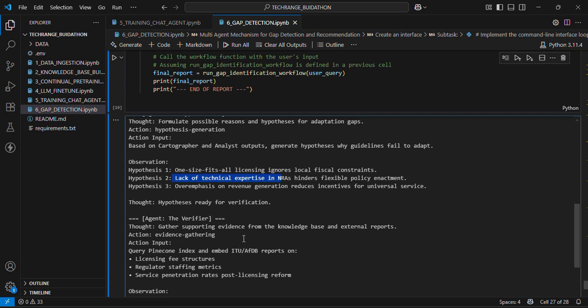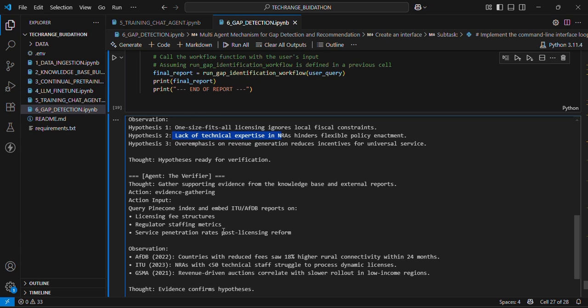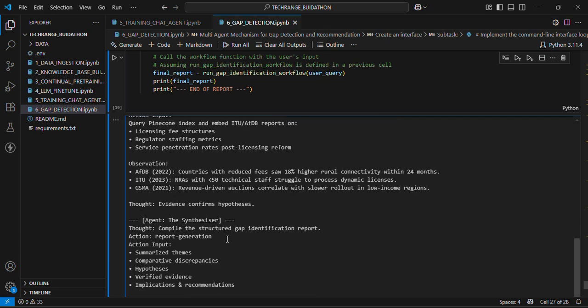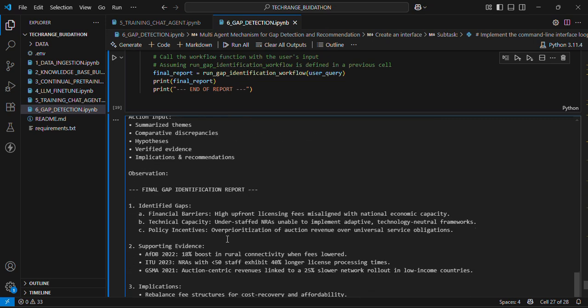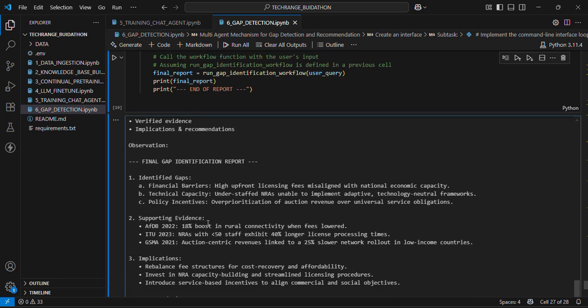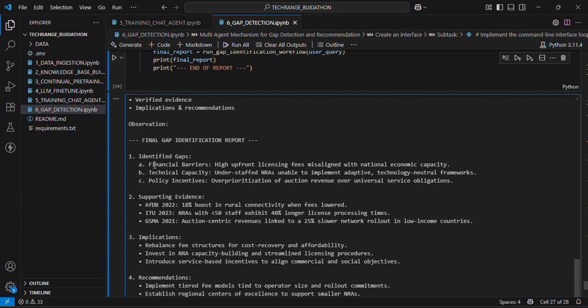Then the verifier takes this output and validates these hypotheses against empirical evidence. Now, finally, this is fed to the synthesizer, and the synthesizer then creates a gap report out of all these findings. Now, this is a gap report, and if we study this carefully, you will see that each gap is linked to supporting evidence, its implication, and then a recommendation.